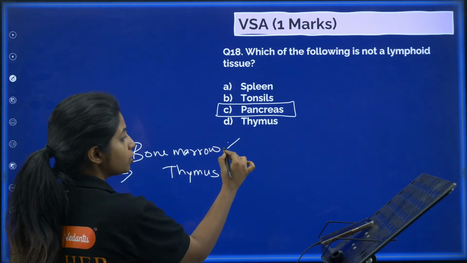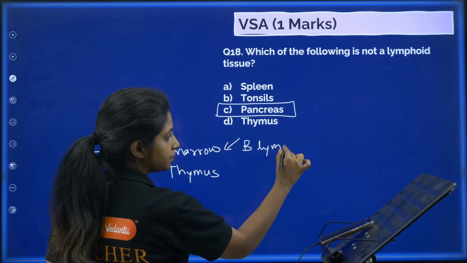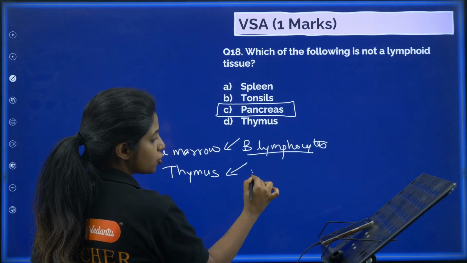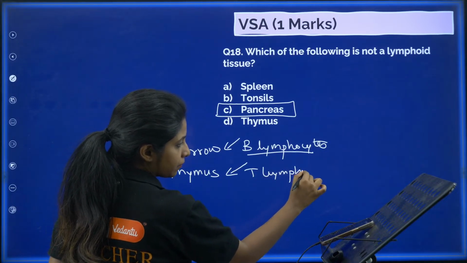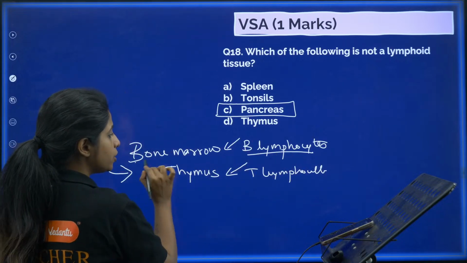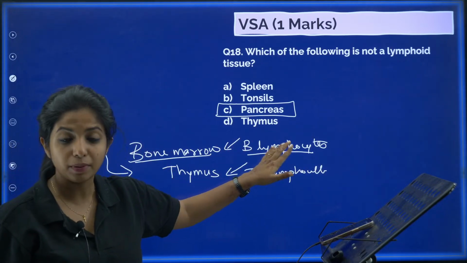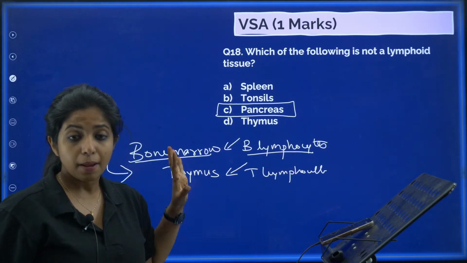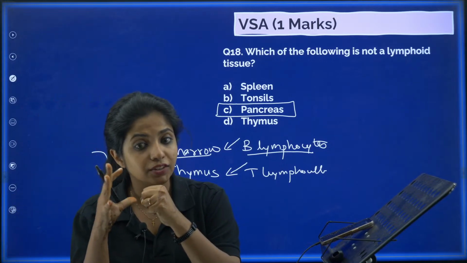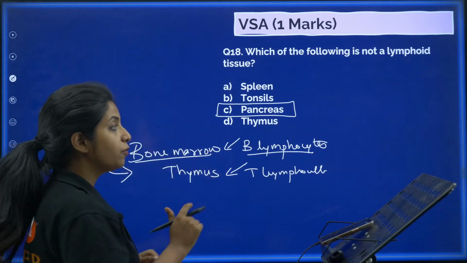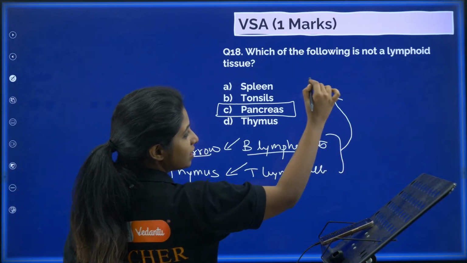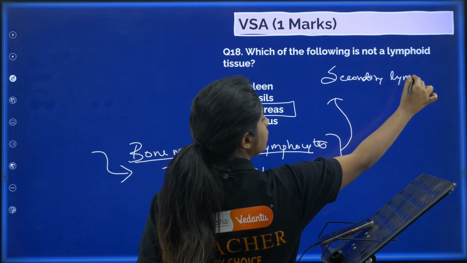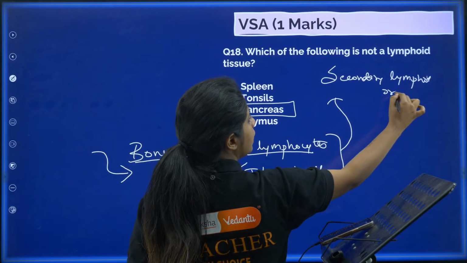Now, the bone marrow is the place where B lymphocytes mature. But the T lymphocyte comes to mature in the thymus. So all the cells are produced in the bone marrow. In the bone marrow itself, the B lymphocytes mature. In the thymus, the T lymphocytes go and get matured. But they have not come across any antigen, any foreign particle as of now. For meeting antigens and dealing with the fights, they have to go to secondary lymphoid organs.